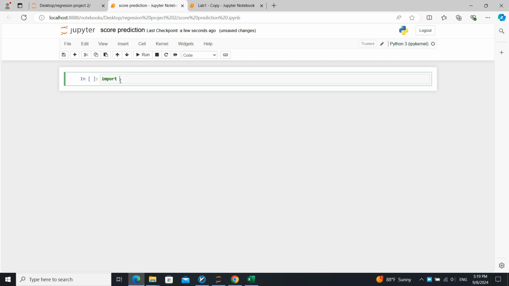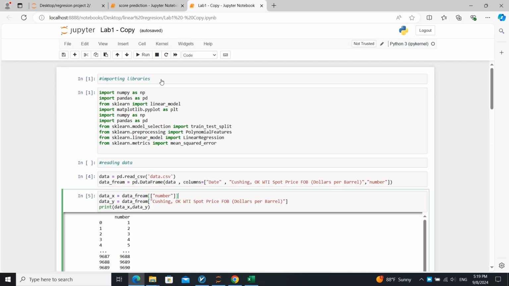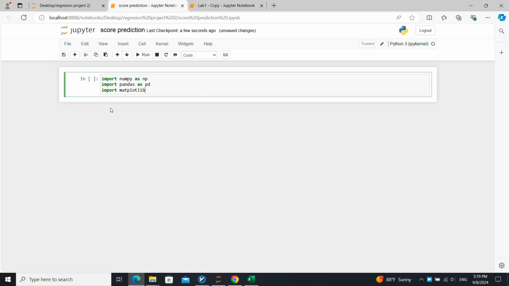Okay, at first we must import numpy as np, pandas as pd, import matplotlib. Let's copy some of them from here to make ourselves faster.